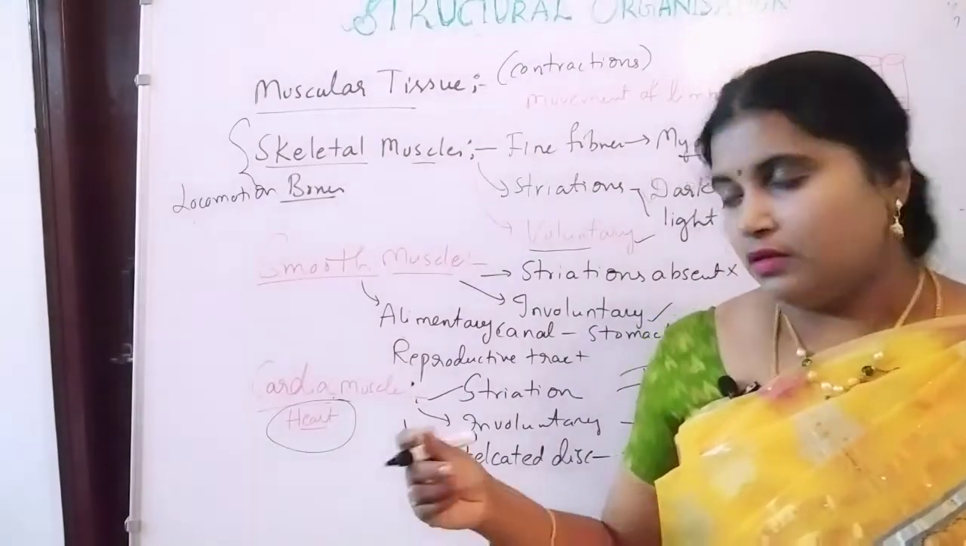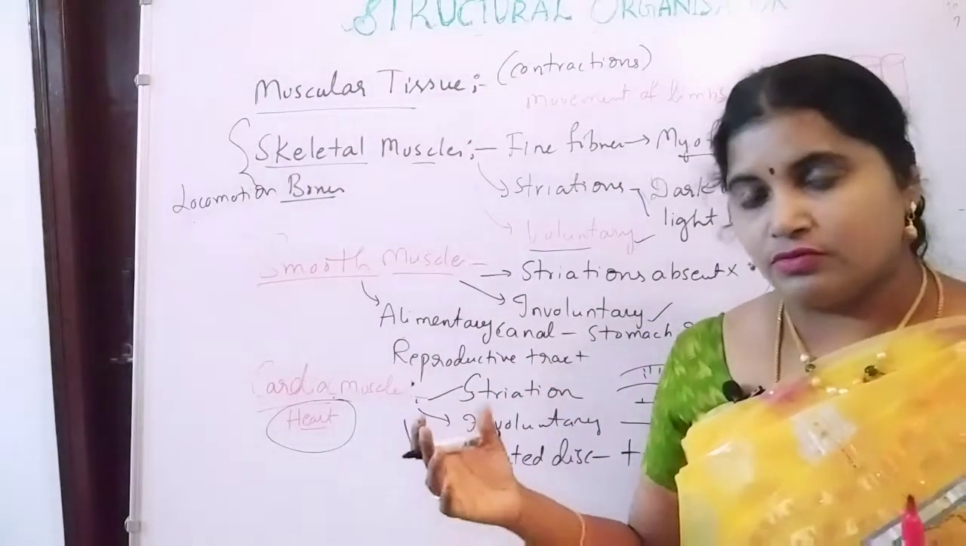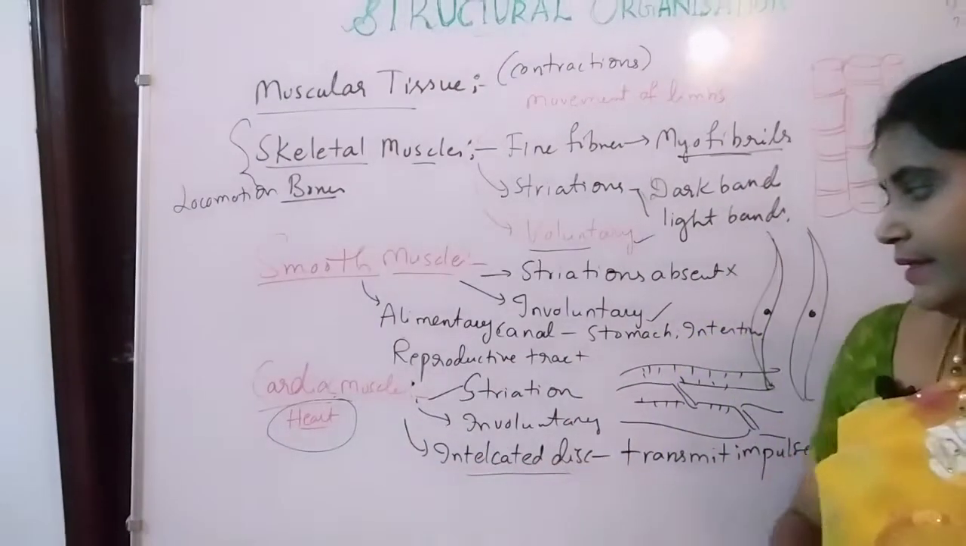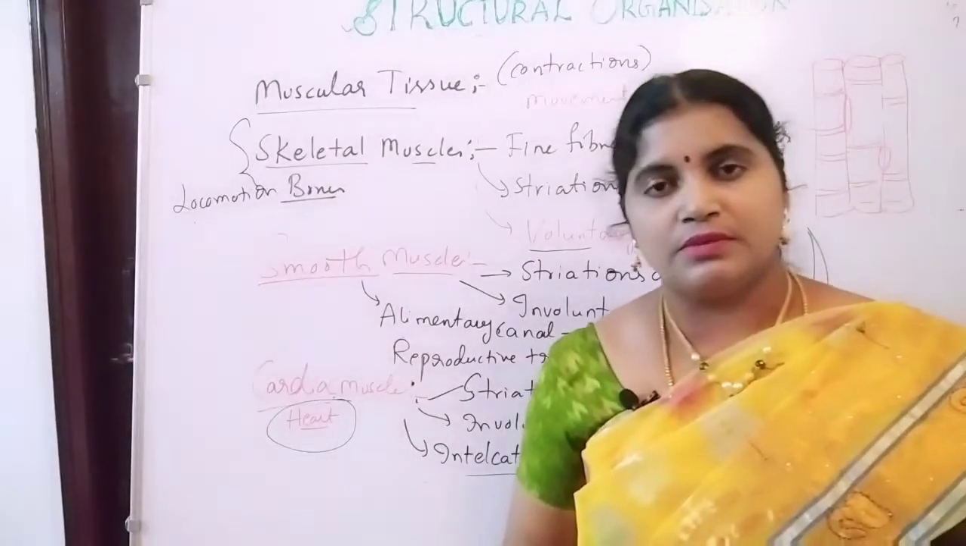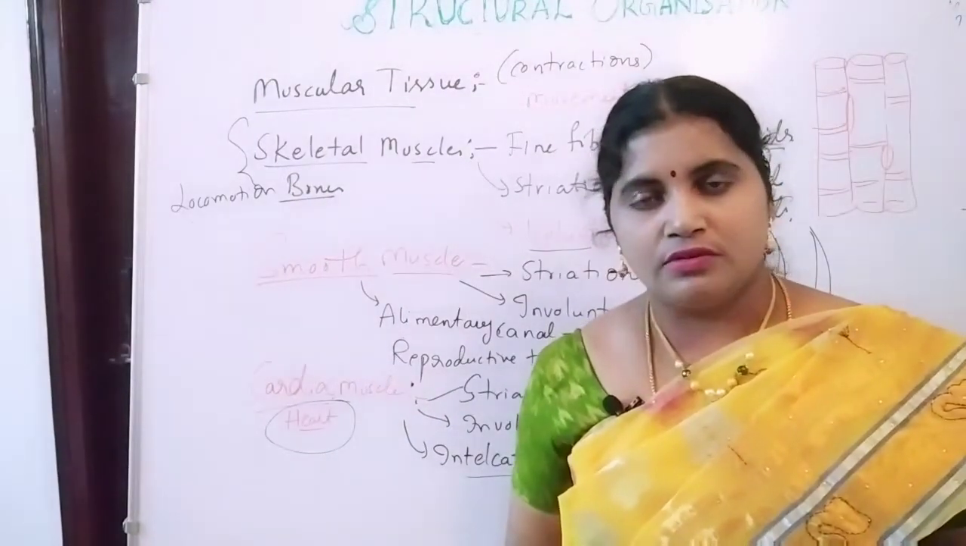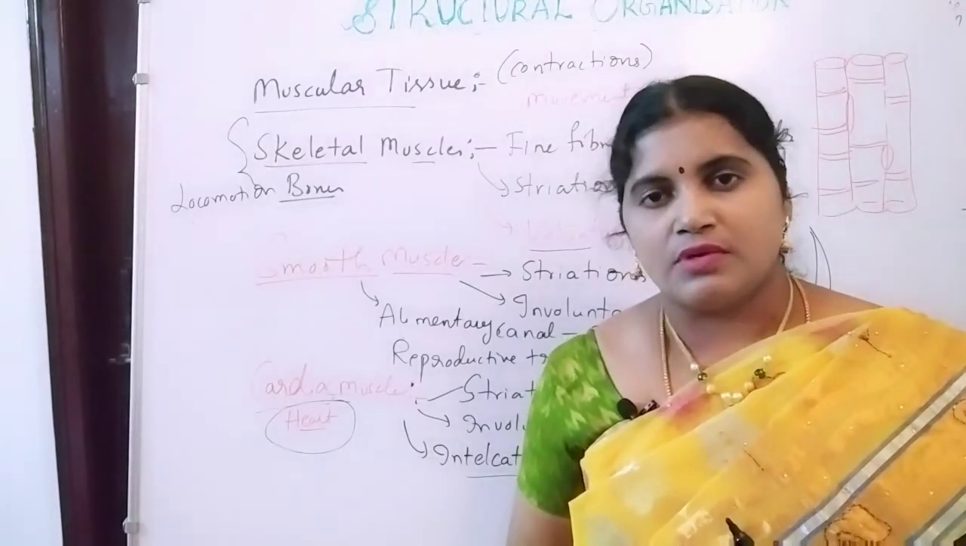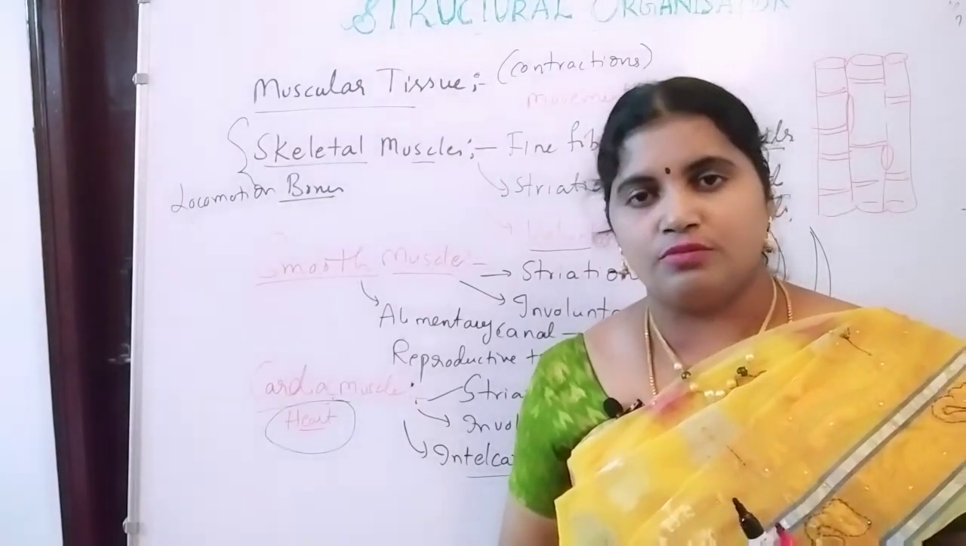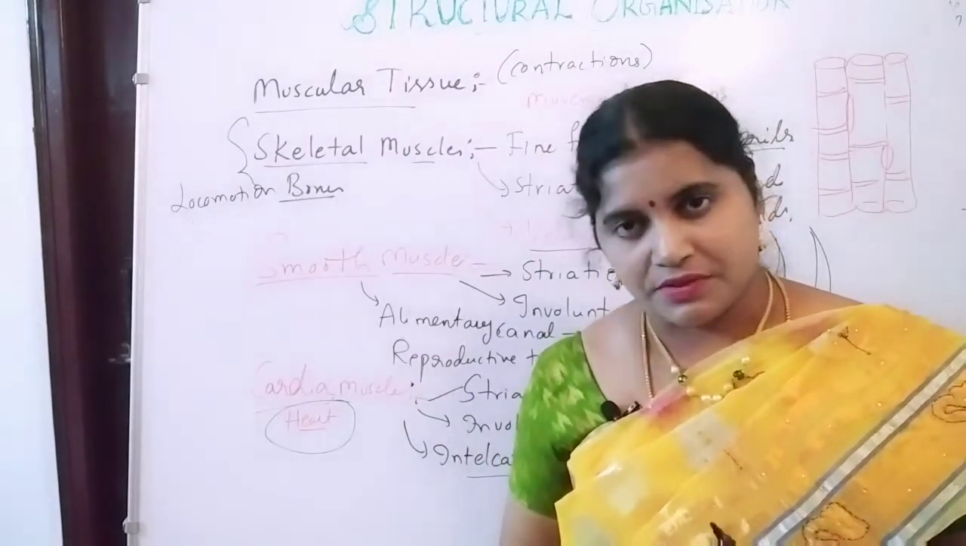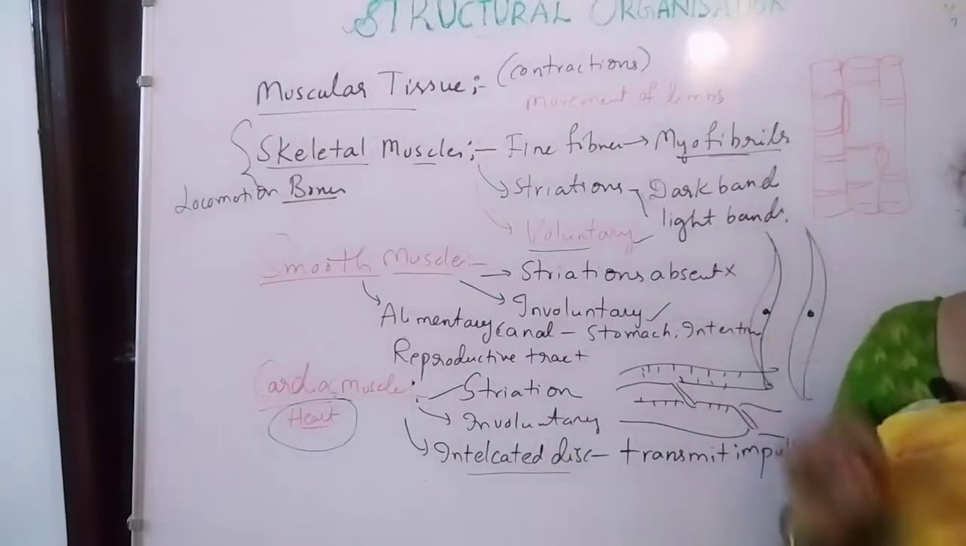So the heart can contract and relax with the help of the intercalated disc, so that it can transmit the nerve impulses continuously. The action potential is going to be generated in the cardiac muscle, so that the heart can pump the blood to all parts of the body. So that is about the muscular tissue.